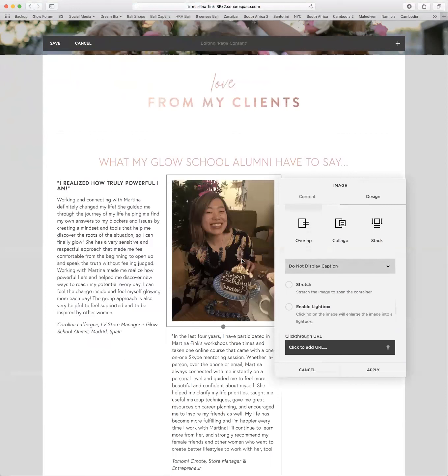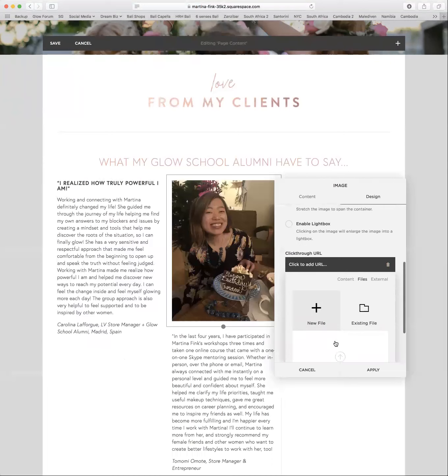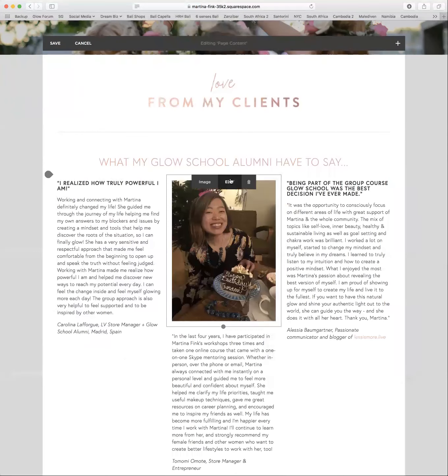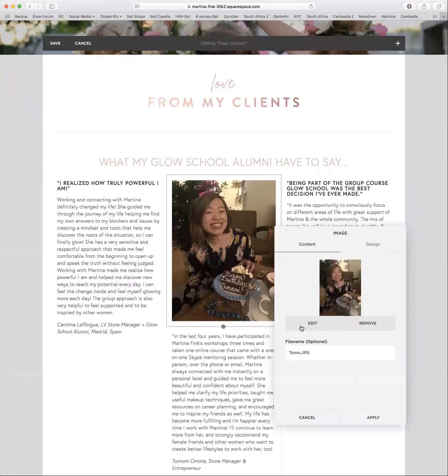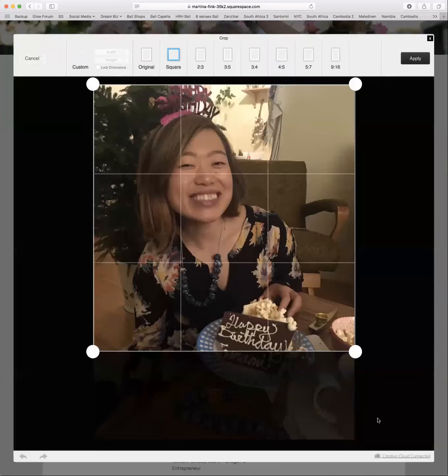If ever you want to link a photo to something else, you can add a URL here. You can add it to a different page. So let's say that was a photo of Costa Rica, and I want people to click on the photo to get to the actual retreat sales page. I can just link that there. You can also upload files, which could be a workbook, for example. And then when people click on the image, they can download the workbook. So now I have this photo and I want to crop it. I click on edit, crop, and then make it whatever size I want.